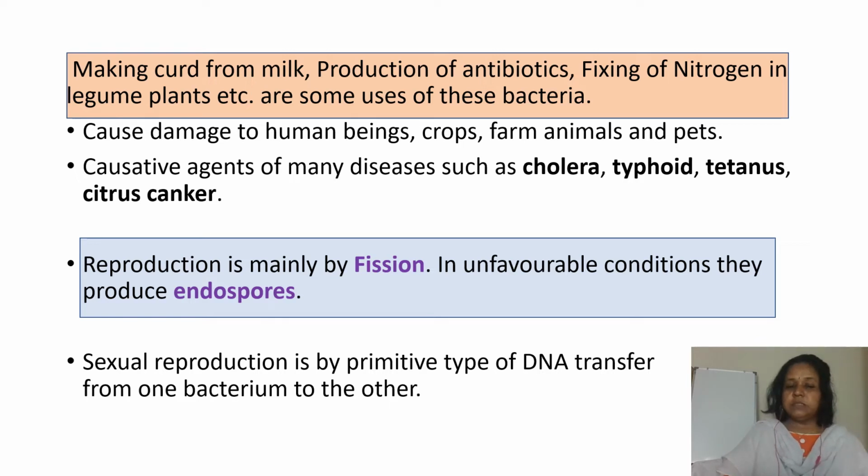Reproduction is mainly by fission, and in unfavorable conditions the bacteria produce endospores. Sexual reproduction is of a primitive type and is by DNA transfer from one bacterium to another bacterium.